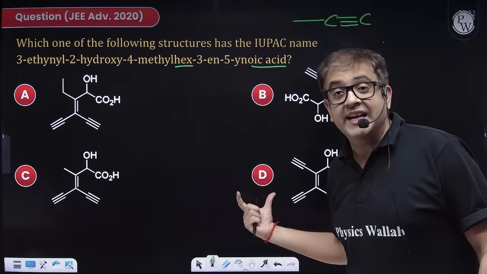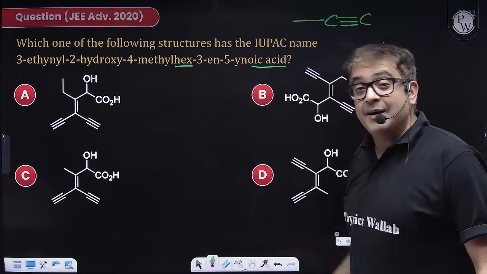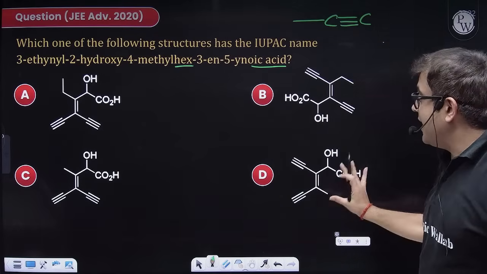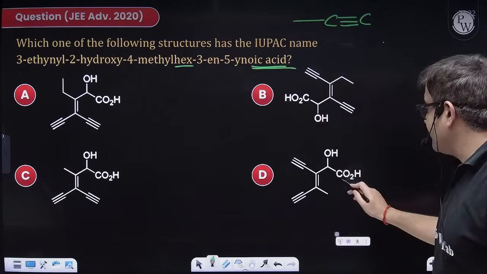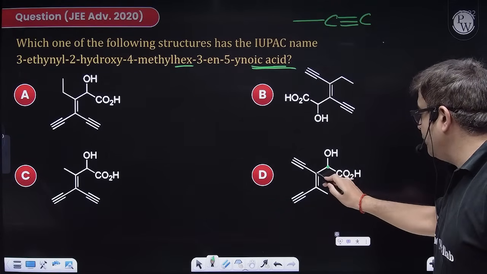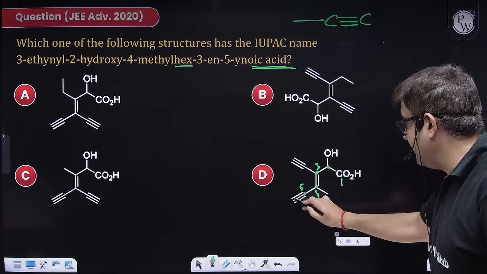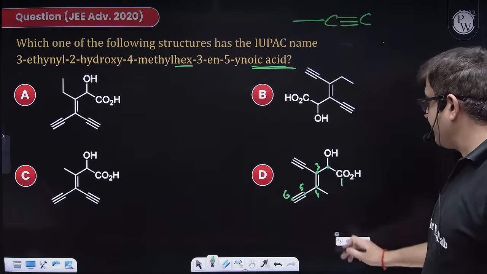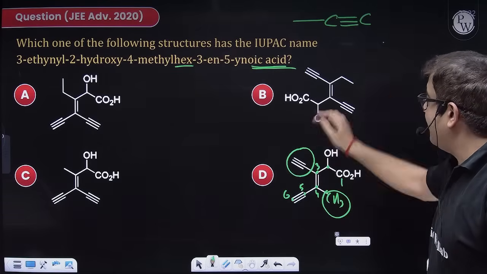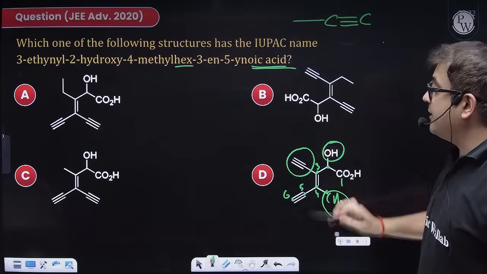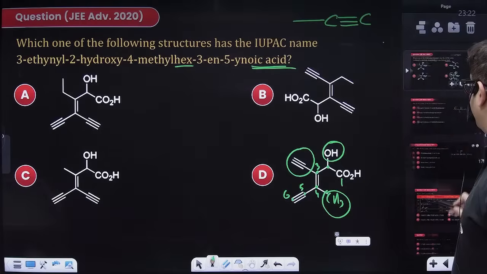So let me explain this one, guys. I have 6 carbon as my main chain, with 1 oic acid. That means the functional group is carboxylic acid. So this is 1, this is 2, this is 3, this is 4, this is 5, and this one will be the terminal carbon 6. So the fourth carbon has a methyl branch, the third carbon has this ethynyl, and the second carbon has hydroxy. So I hope it is clear to everybody. Good.